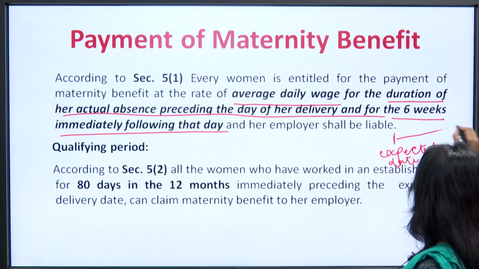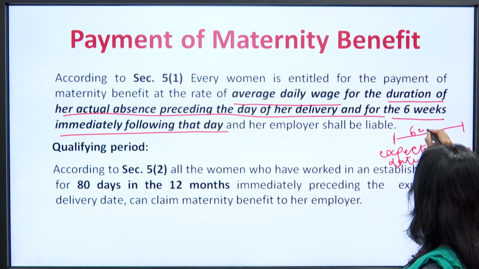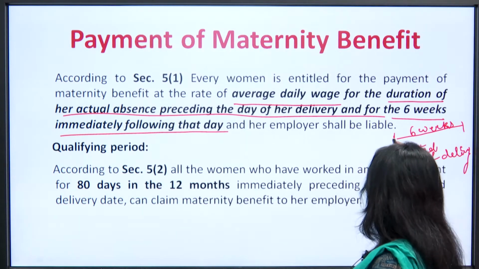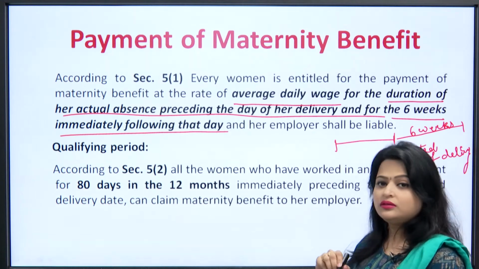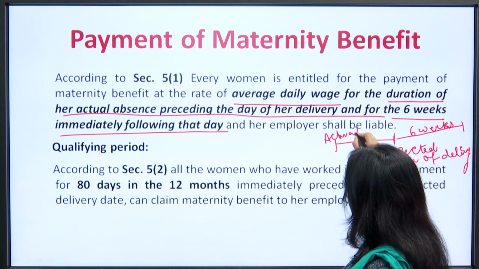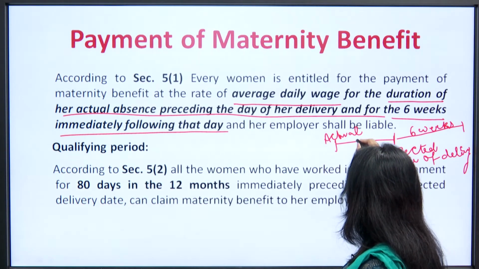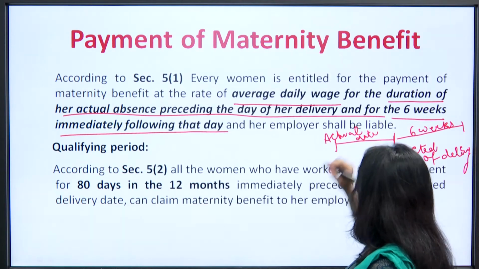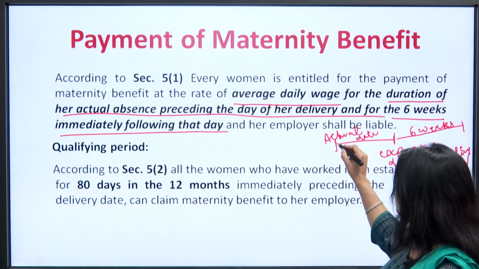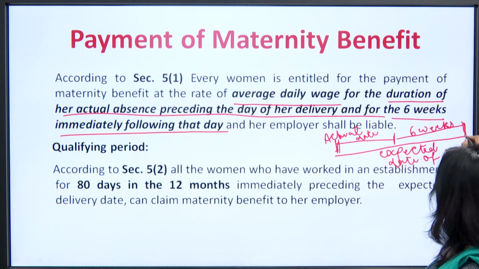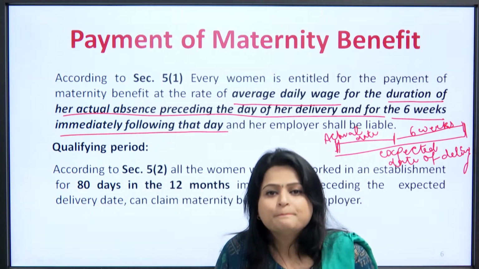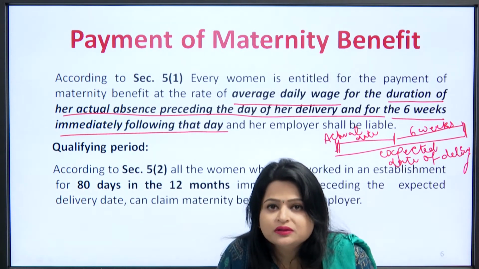With this date, immediately after the 6 weeks from this date, and before this date, the actual day or date on which that female has applied for the leave, for this total duration she is eligible for the payment, or for the leave with wages.